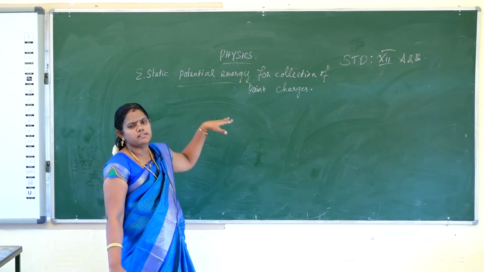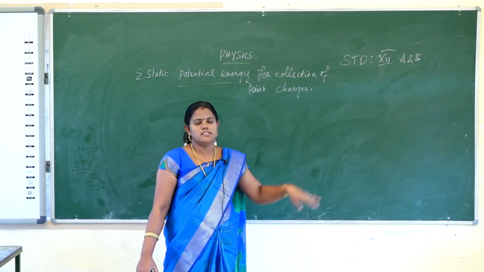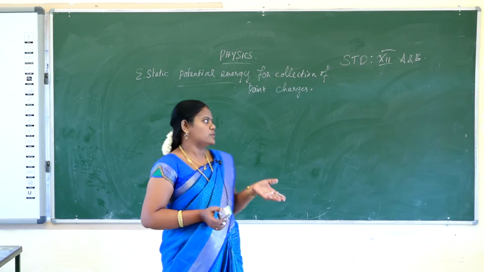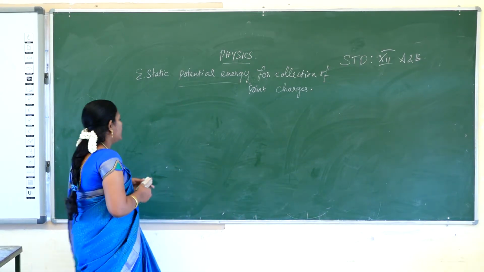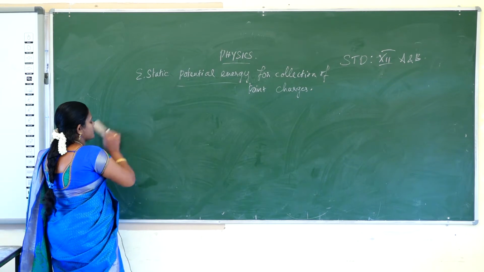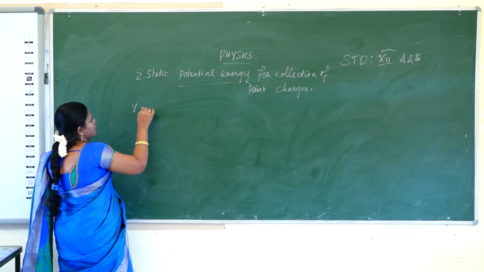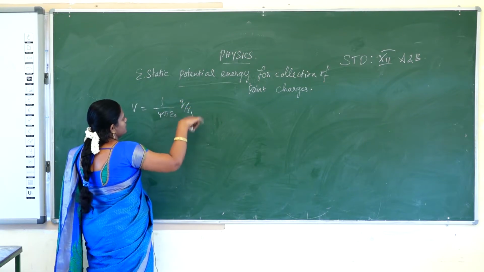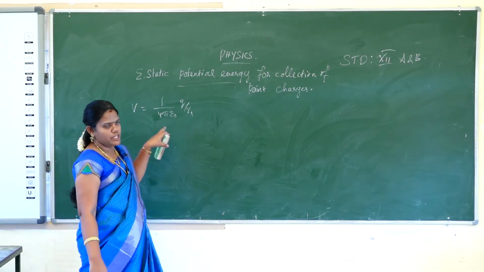So, what is the meaning of a collection of point charges? Three charges or four charges laid in a particular area. We will calculate the electrostatic potential energy for the collection of point charges. First, what is the formula for electrostatic potential? V is equal to 1 by 4 pi epsilon naught Q by R1. That is the formula for electrostatic potential.